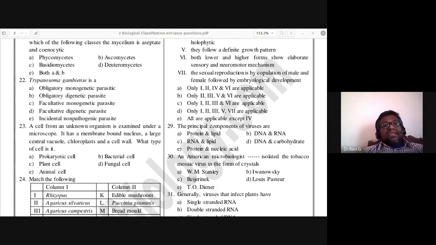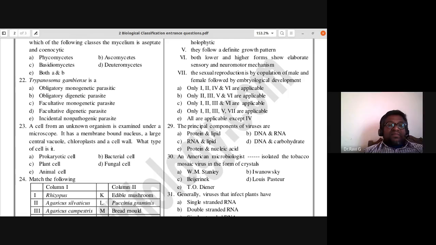Okay, it is obligatory digenetic parasite. So digenetic parasite implies those that require more than one host to complete their life cycle. So we call them digenetic parasites. So it is obligatory, compulsory digenetic parasite, which has more than one host. Two hosts are there.